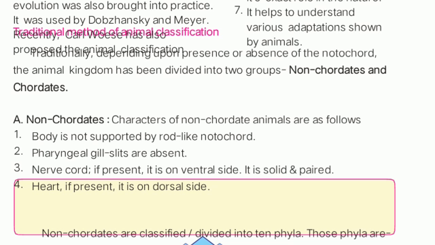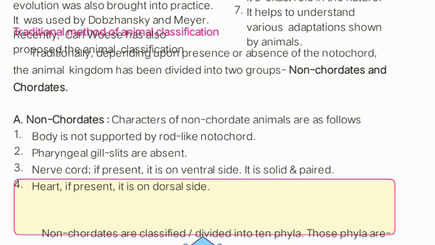But in the case of non-chordates, these nerves are present on the ventral side. Understood? If I give you an example from the human body, because it is very easy to connect, the place of our backbone is the dorsal side, and our thoracic cage is the ventral side. So remember it that way. In humans the nerve cord is present on the dorsal side, but in these animals it is present in front, that is, on the ventral side.